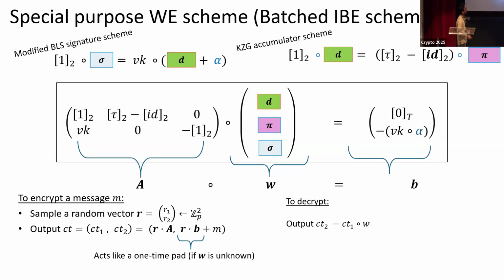And to decrypt, given the ciphertext, you just pair the first half of the ciphertext with the witness W. If the witness is correct, the R times B term will cancel out with R times A paired with the witness W, and you will get the message.